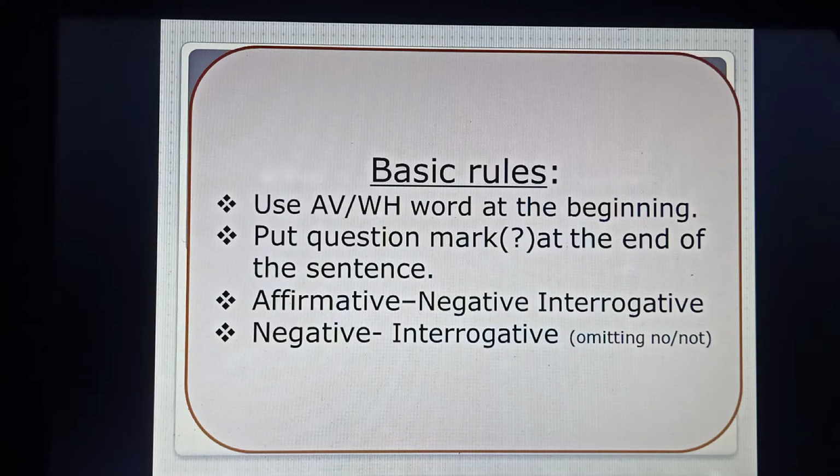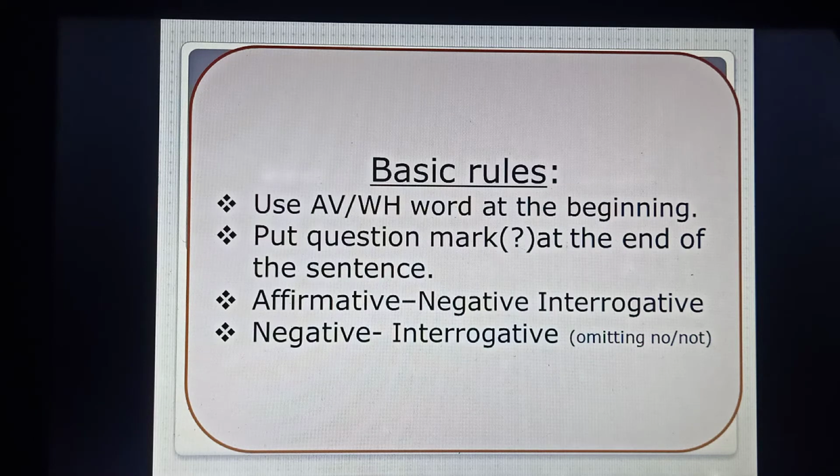Or sometimes we use a WH word to make an interrogative sentence, and most often we find the use of who in case of making an assertive sentence into an interrogative sentence. And at the end of it, when we complete the sentence, we'll have to put a question mark.